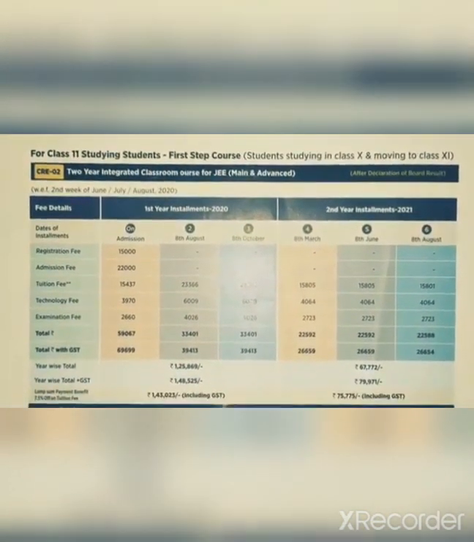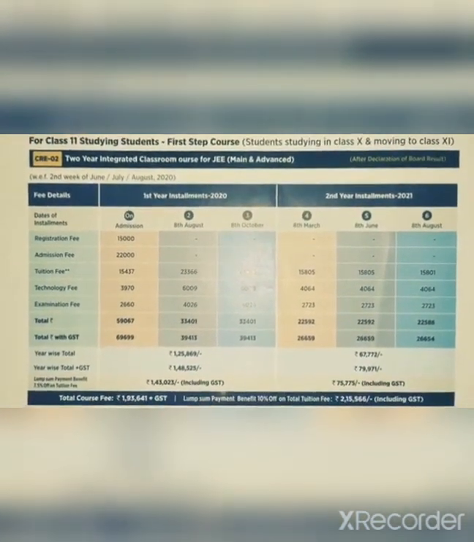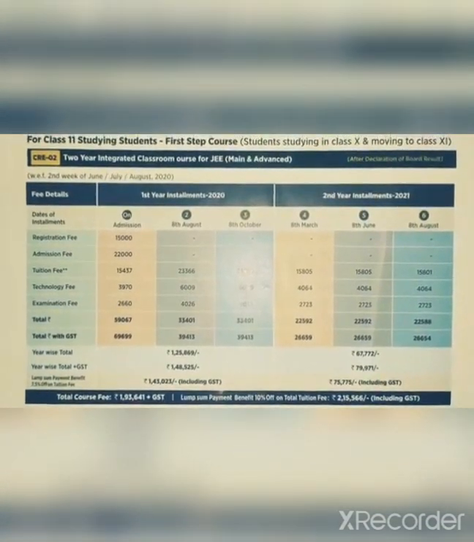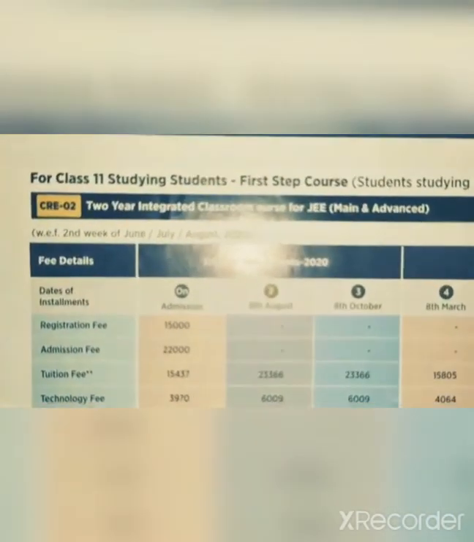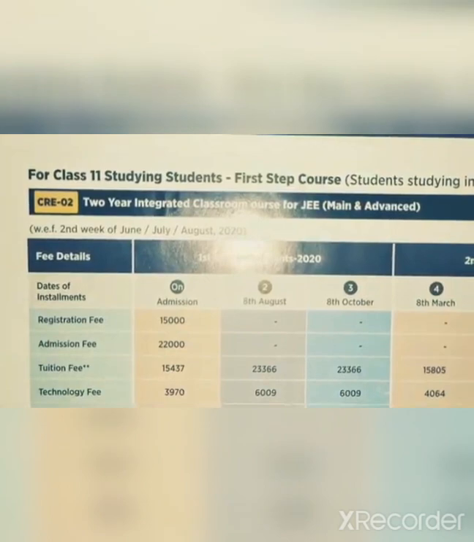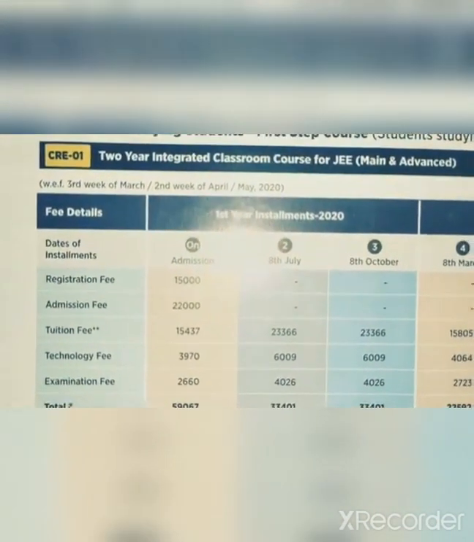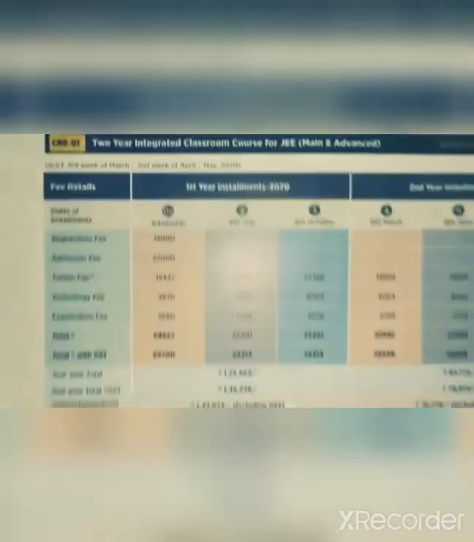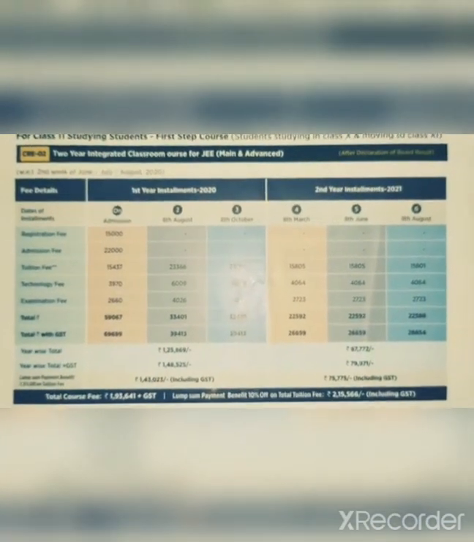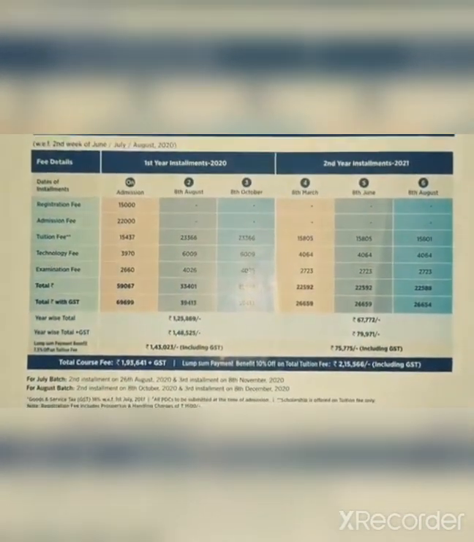This is also for 2 years, but the thing is it starts in the second week of June, July or August, and this one in the third week of March, second week of April and May. So this looks the same as the previous one.